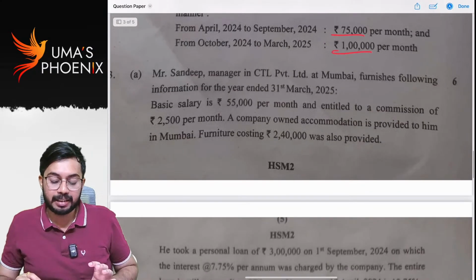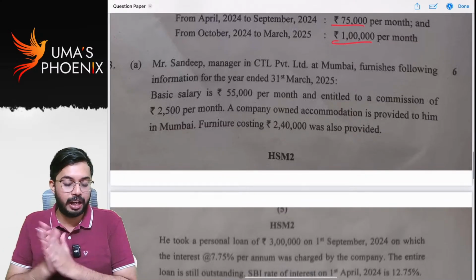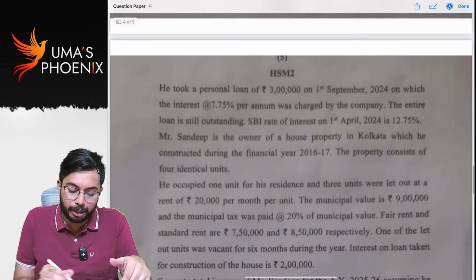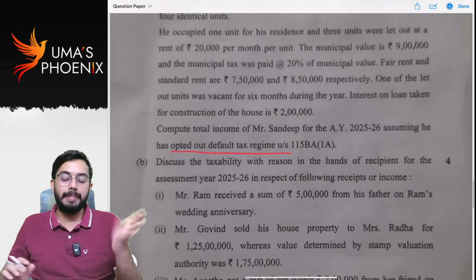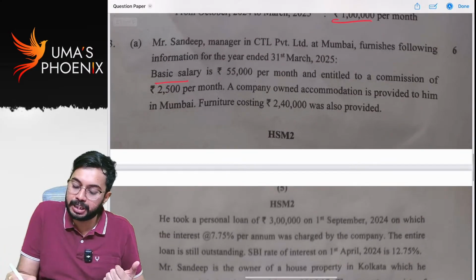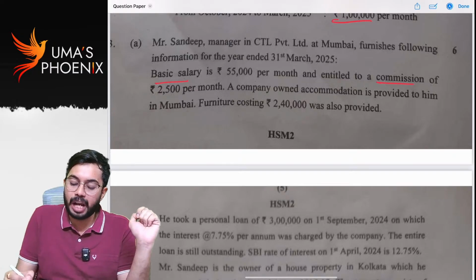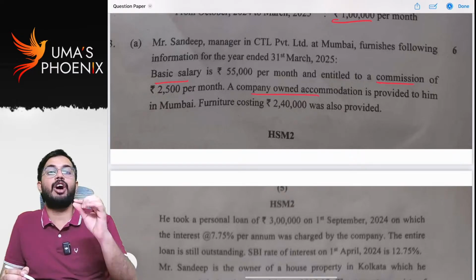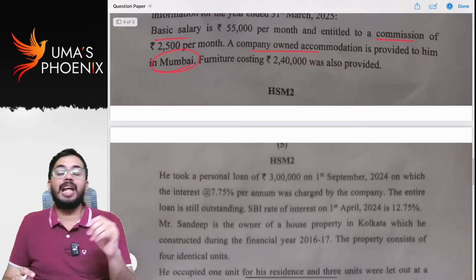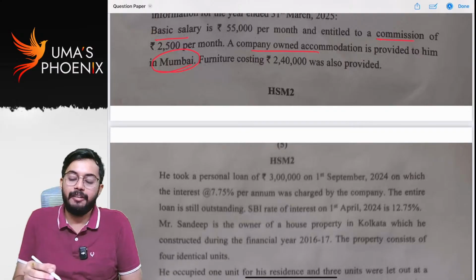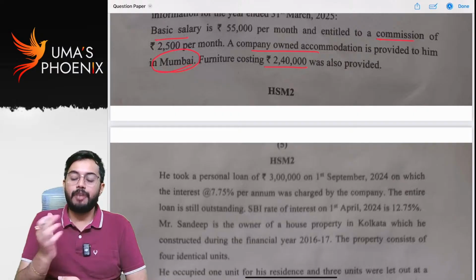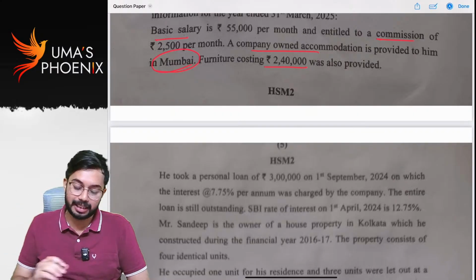Next, Mr. Sandeep, manager in CTL Private Limited at Mumbai, furnishes the following information. First, check whether default tax regime or optional tax regime. Total income, assuming he opted out of the default tax regime. That means he is paying taxes under optional tax rates. Basic salary is fully taxable. Commission is also fully taxable. Company owned accommodation. That means what? Rent-free accommodation owned by the employer. And accommodation is provided in Mumbai. So taxable value is equal to 10% of salary. Furniture was also provided, owned by the employer. So 10% of 2,40,000, 24,000 is taxable.